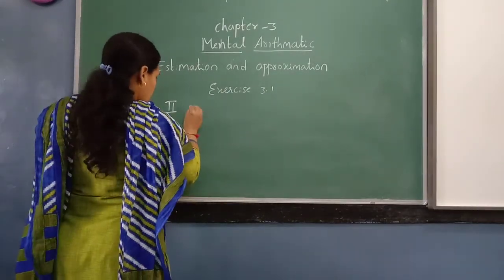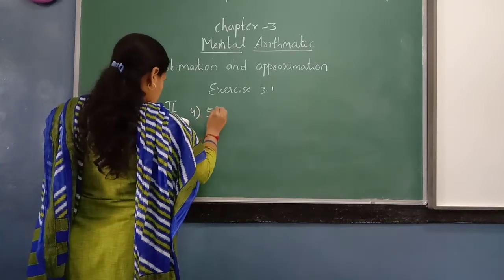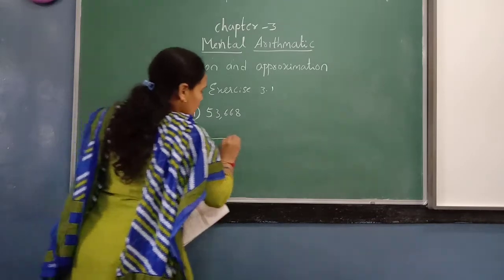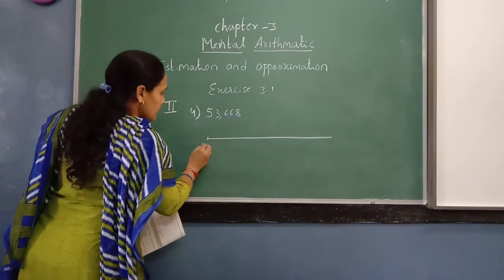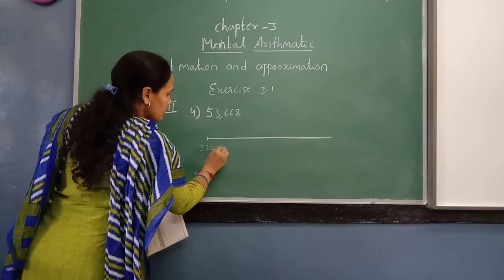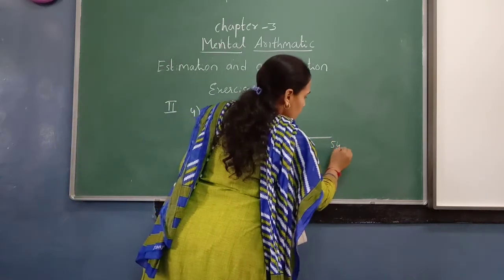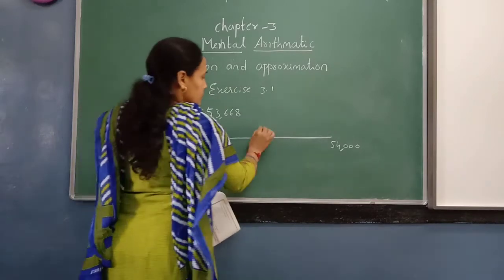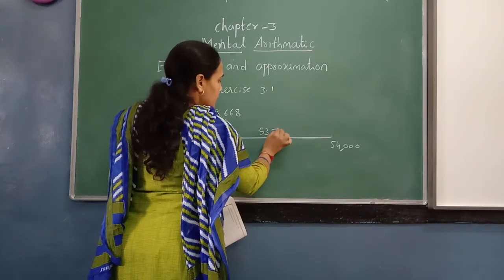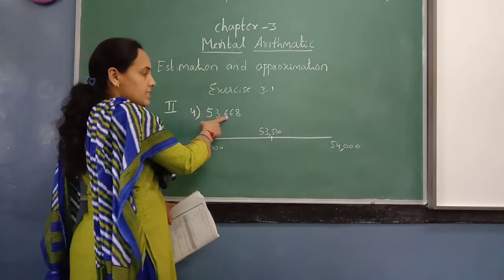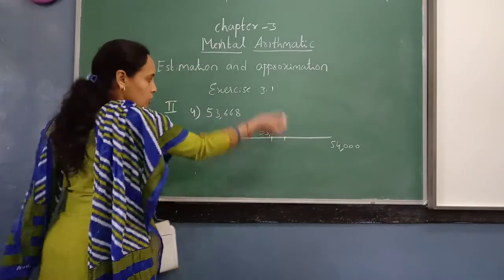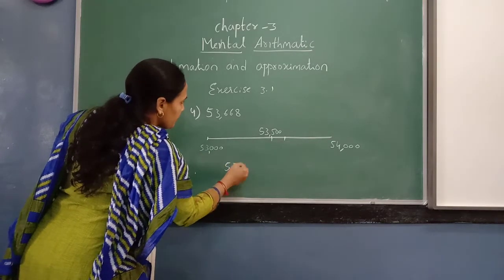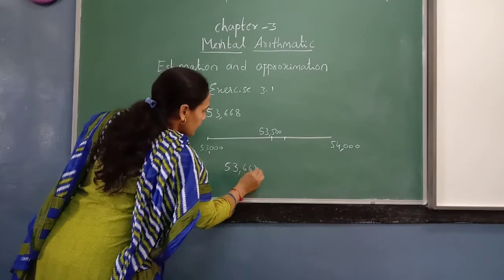Okay. So the fourth one I take. 53,668. So again 10,000s place. So here it is 53,000. Next will be 54,000. So middle number 53,500. 53,500. So our number is 53,600, means again here. So this will round off to the next number. 53,668 will round off to